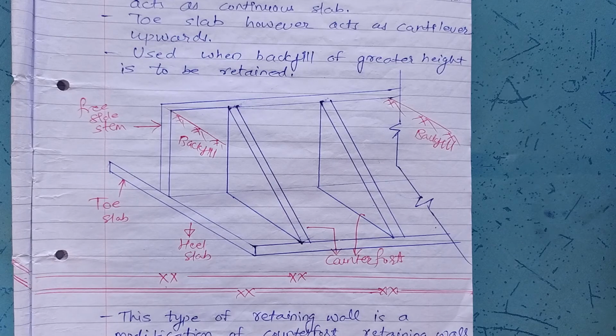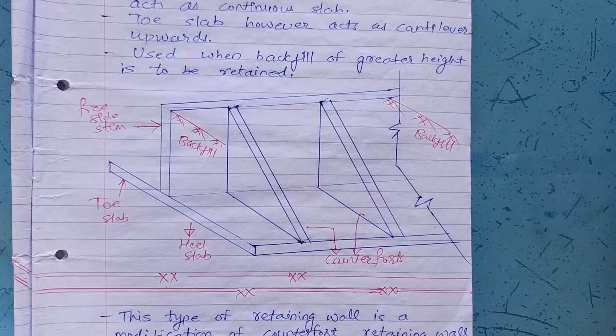In this way, we have seen the basic introduction to the retaining wall, its basic terminologies such as backfill, surcharge angle beta, types of retaining wall, that is gravity retaining wall, cantilever retaining wall, buttressed and counterfort retaining wall, and also we have seen in which cases a retaining wall is to be provided.